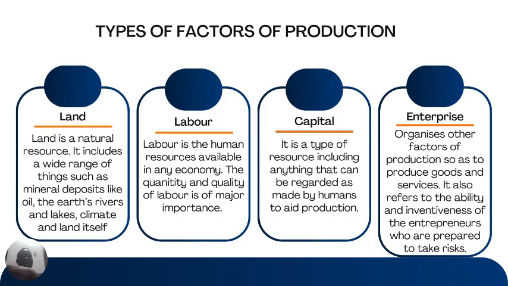Now, like we said, the factors of production are four. We have land, labor, capital, and enterprise. Land is anything nature gives us. That is not man-made, provided by nature, natural resources. So it's not just the earth's crust that we refer to as land, but things like mineral deposits like oil, rivers, lakes, climate. They are all categorized as land. Forest, anything nature gives us.